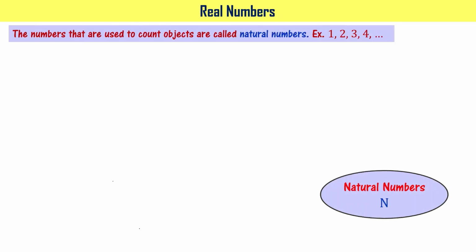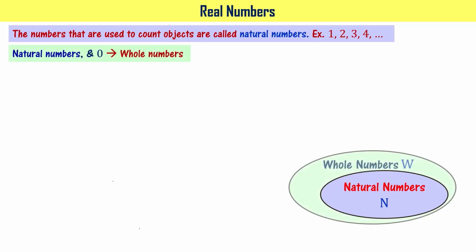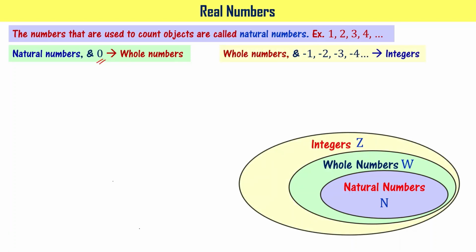Let's quickly recall real numbers. We learned about real numbers in the first chapter. We know that the numbers that are used to count objects are called natural numbers, right? They are 1, 2, 3, 4, and so on. They are denoted using capital N. And when you have natural numbers and 0 together, those numbers are called whole numbers, right? That is denoted here.